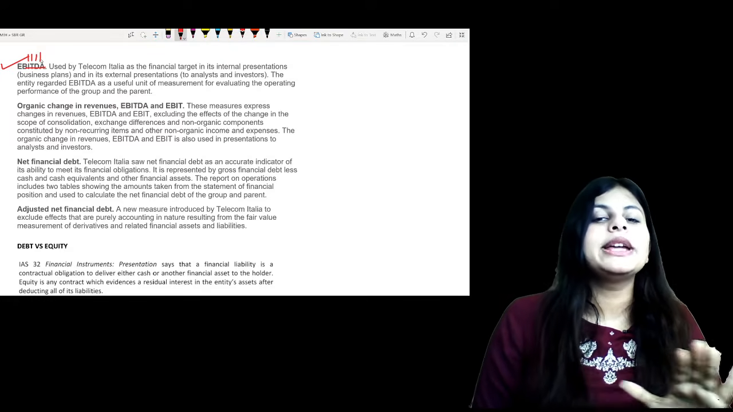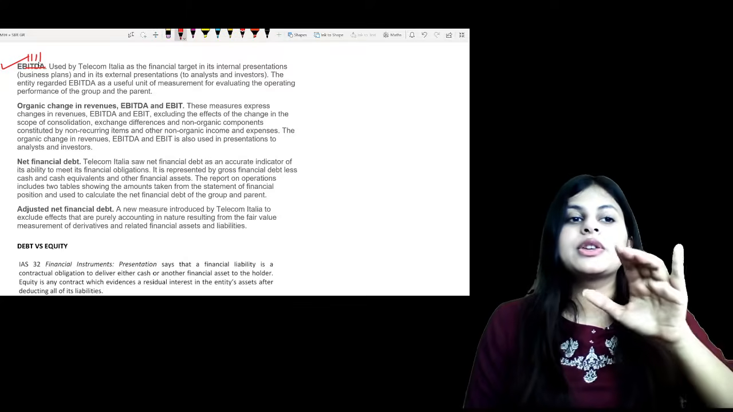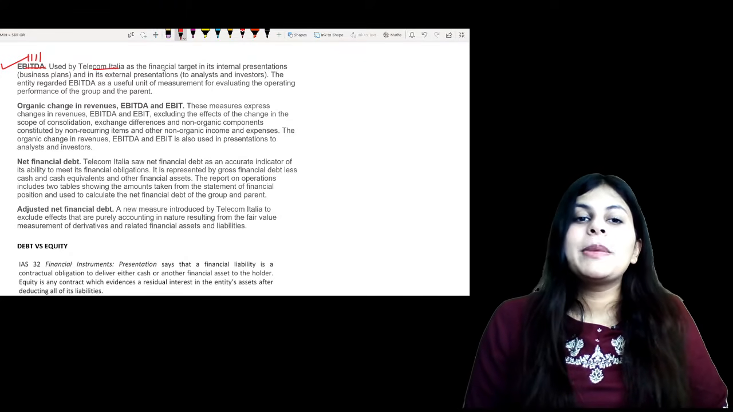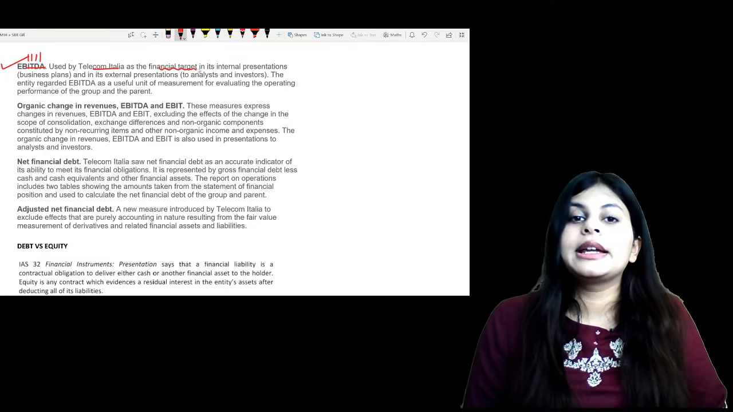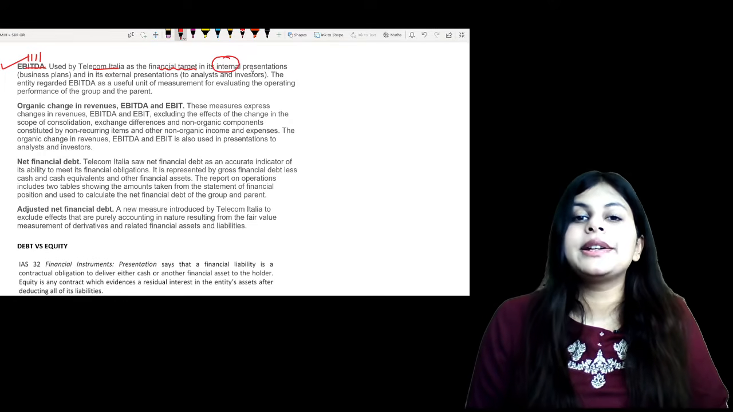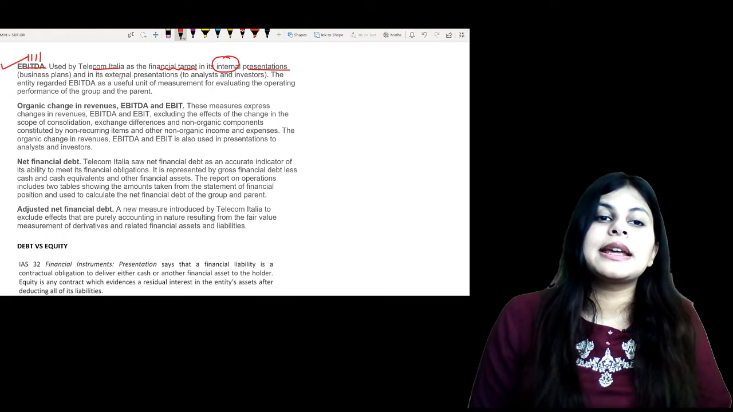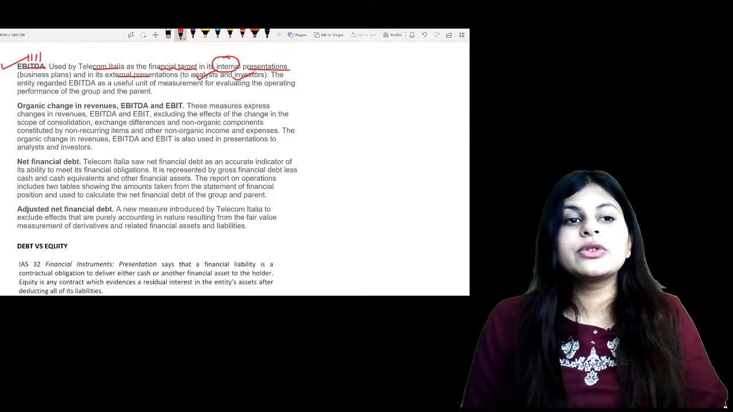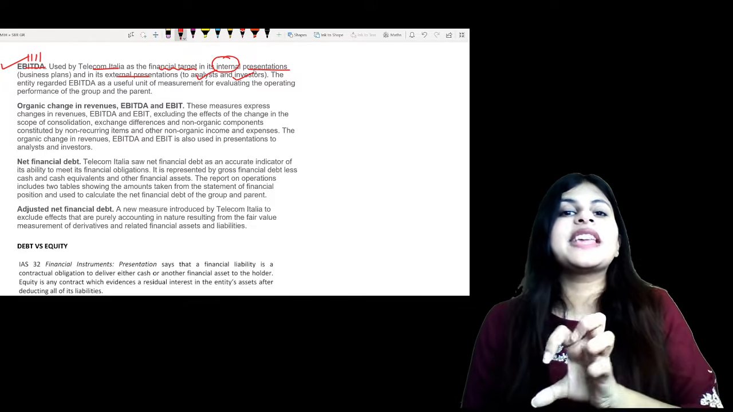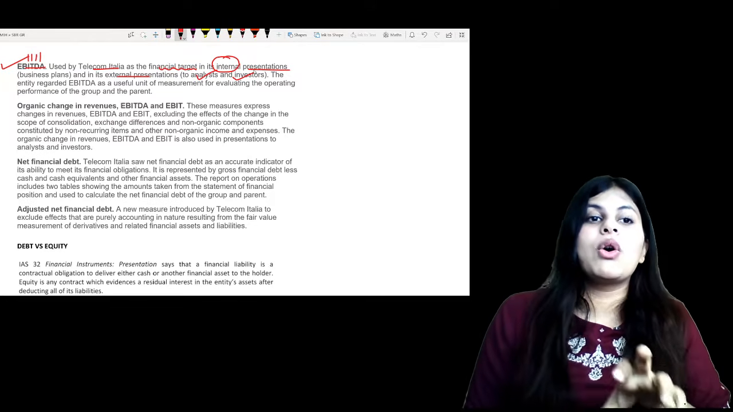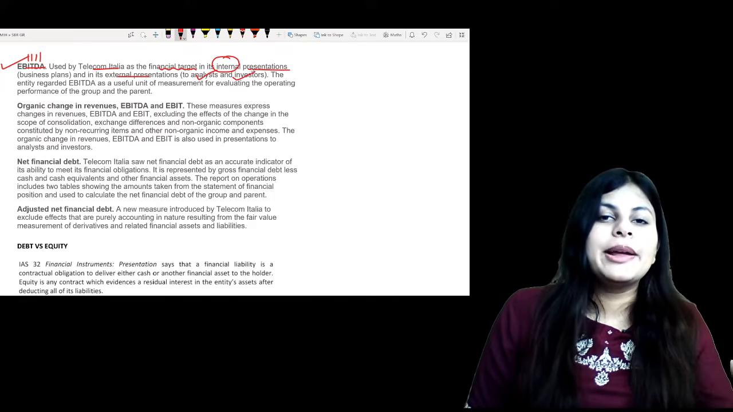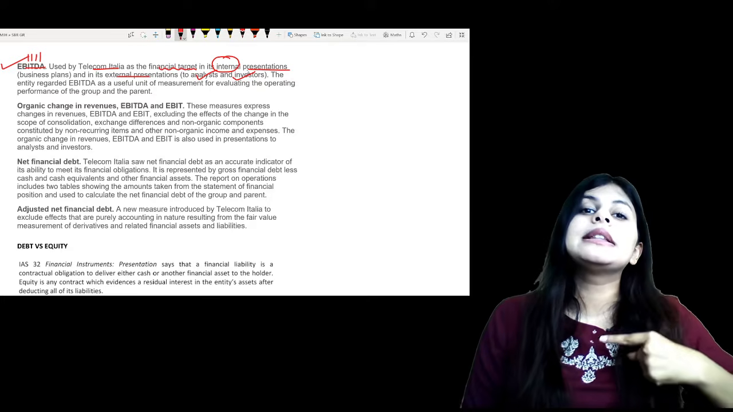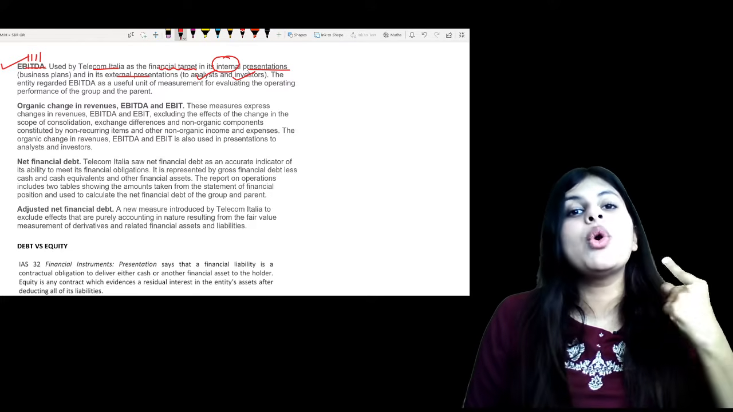So you are excluding interest, taxation, depreciation and amortization, right? It is used by Telecom as the financial target in its internal presentations and in its external presentations to analysts and investors. So that is their target. Their target is not to save tax, save interest, or to avoid depreciation or amortization.